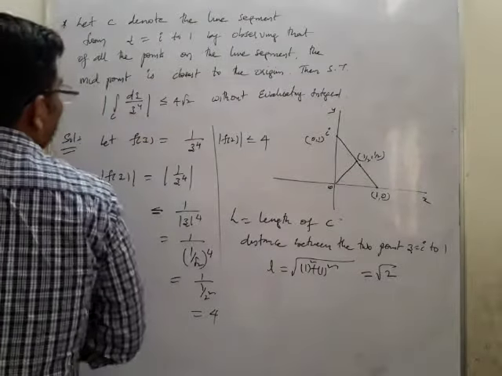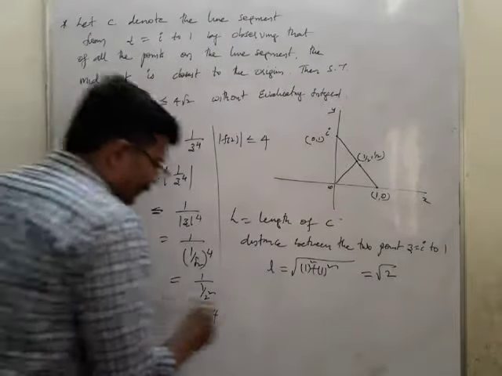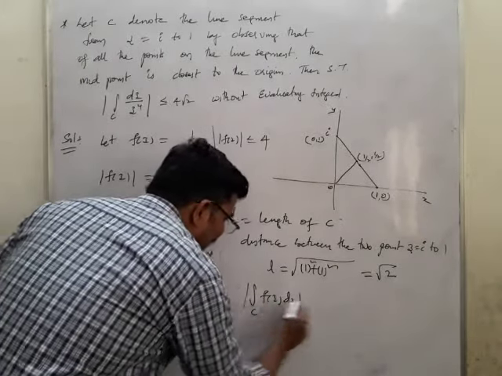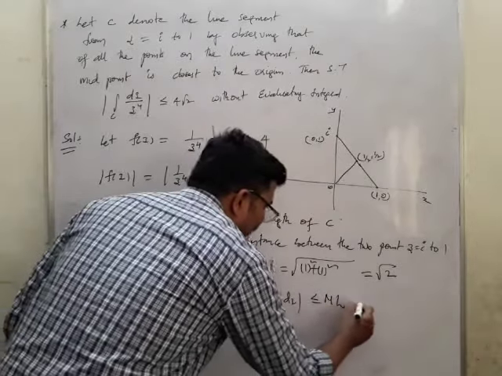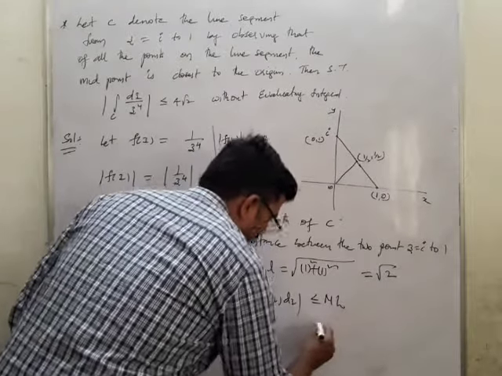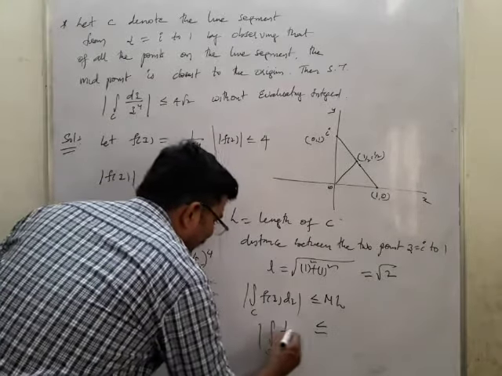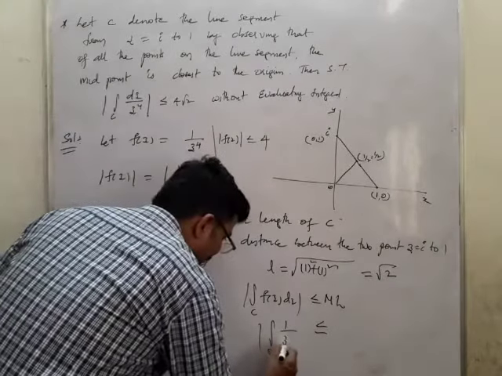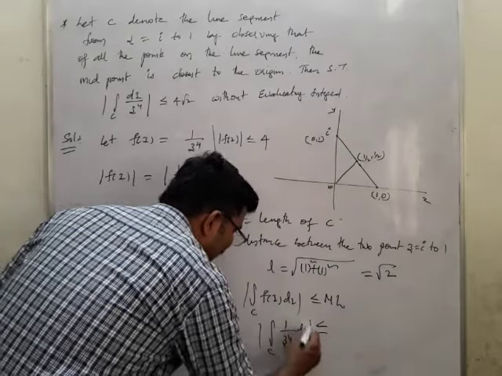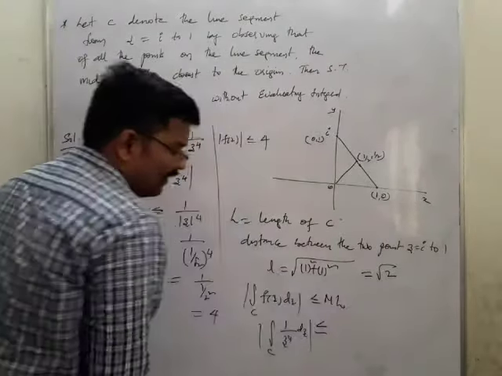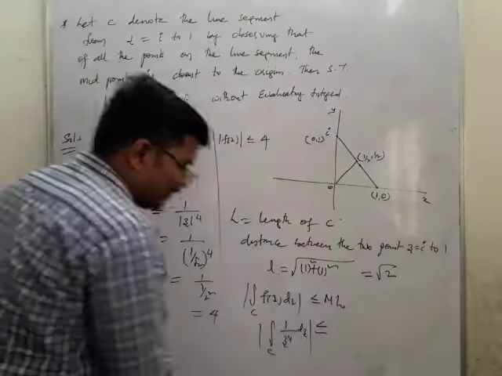So we will apply the formula: the integral over C of f of z dz is less than or equal to ML, that is the integral over C of 1 by z power 4 dz is less than or equal to M L. What is M? M is nothing but 4. What is L? It is nothing but root 2. So this is 4 root 2. Okay, this is how we got it.